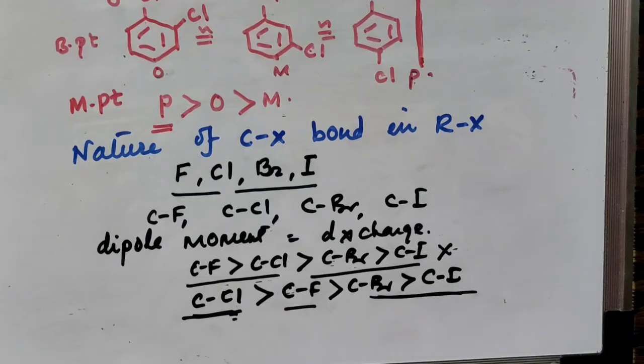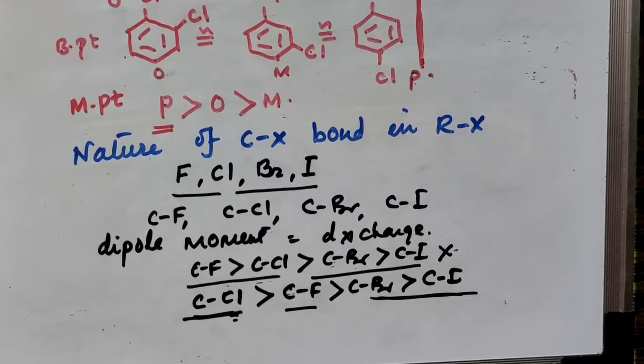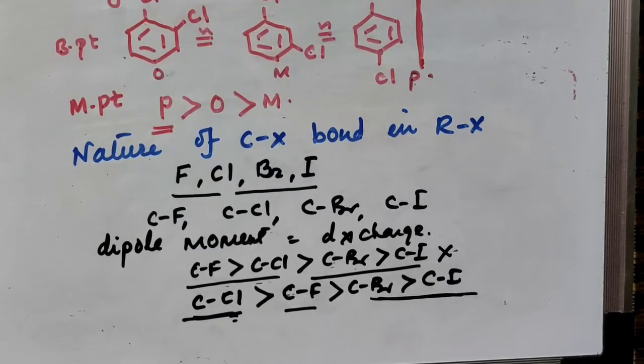Question may be for MCQ: the order of dipole moment, as it is a product. Dipole moment is nothing but the product of distance and charge. Fluorine is more electronegative, but the bond length is shorter, and as a result the distance is very small as compared to the C-Cl bond, and so the dipole moment of C-Cl is greater than the C-F bond. So this is about the nature of the C-X bond.